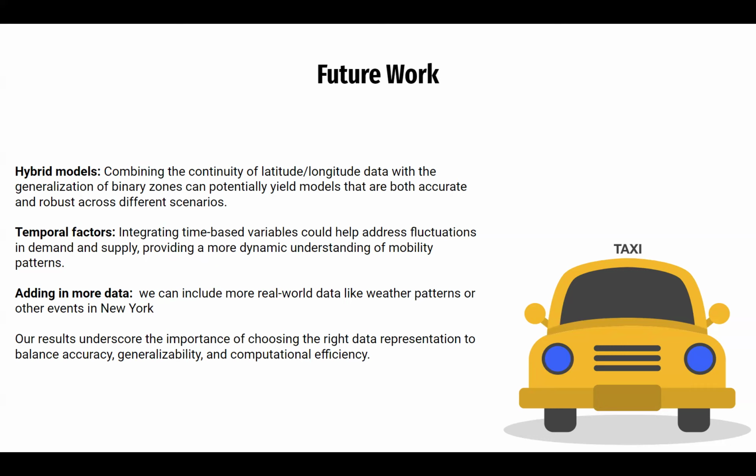And then another option would be adding in more data, just like we did with the baseballs. We could add in more real world data like weather patterns or other events in New York. So overall, our results underscore that choosing the right data representation to balance accuracy, generalizability, and computational efficiency are all important things to consider.